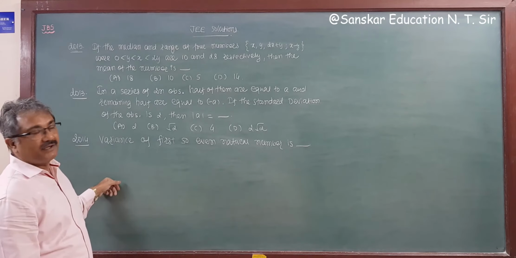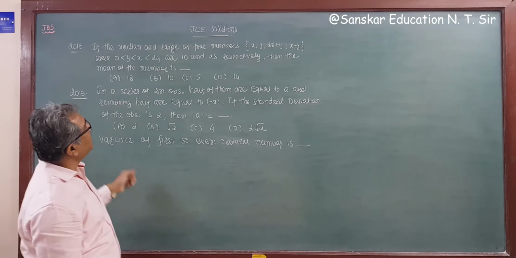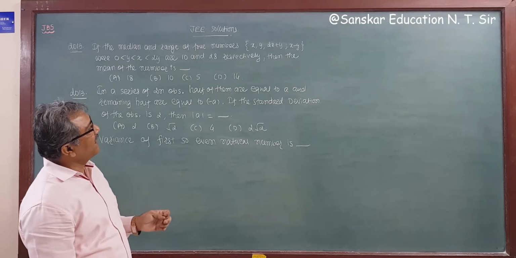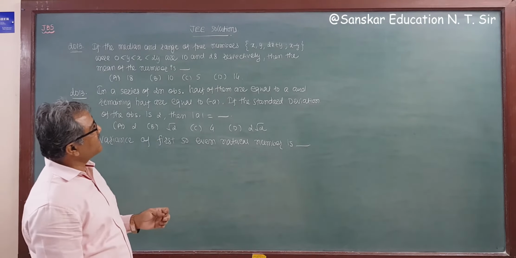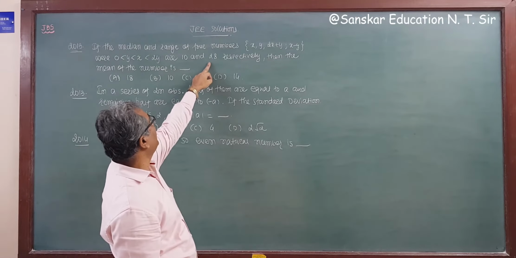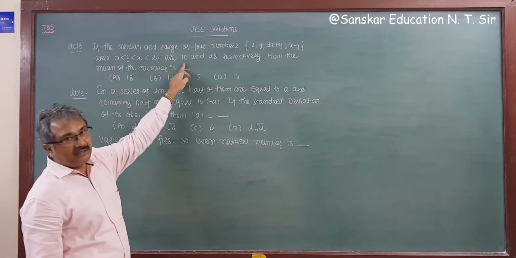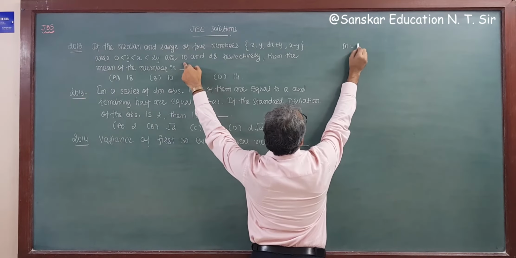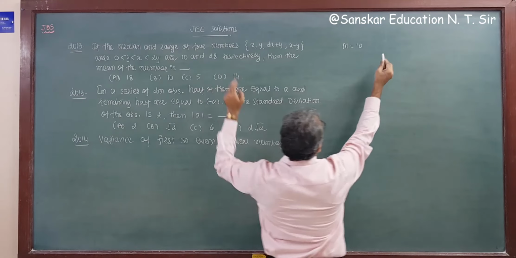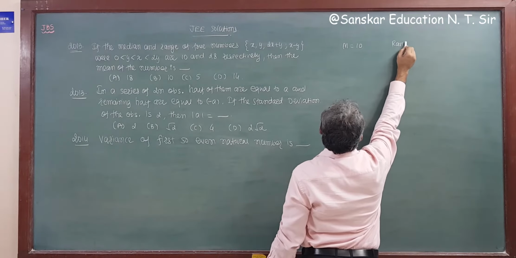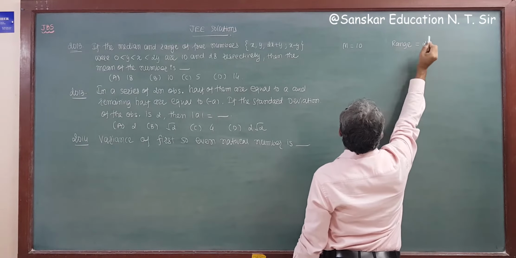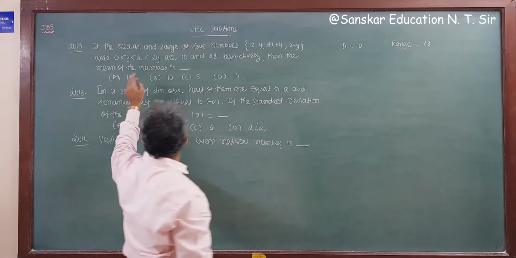A 2013 question is given: if the median and the range of the four numbers x, y, 2x plus y and x minus y, where 0 is less than y is less than x is less than 2y, are 10 and 28 respectively, then the mean of the numbers is?